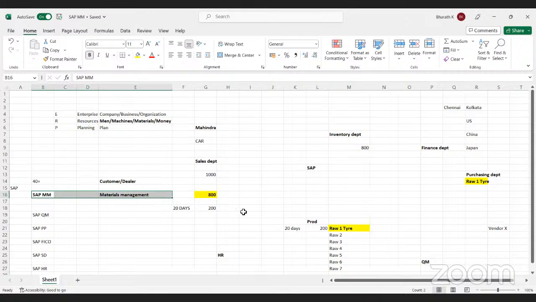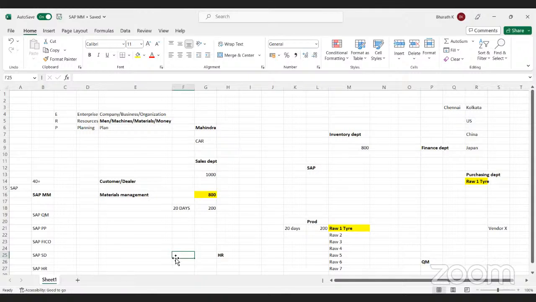In the area of quality management, if you want to do any system-related updates in SAP, that will be taken care of by the SAP QM module. For production planning, we have SAP PP. For the finance department, we have FICO. For sales and distribution, we have SAP SD. For the HR department, SAP HR.